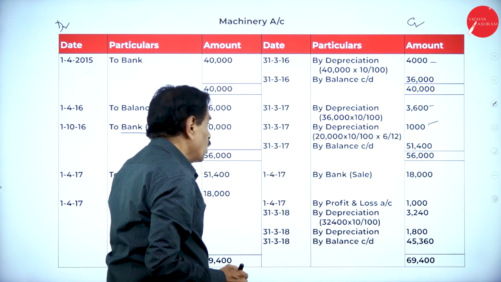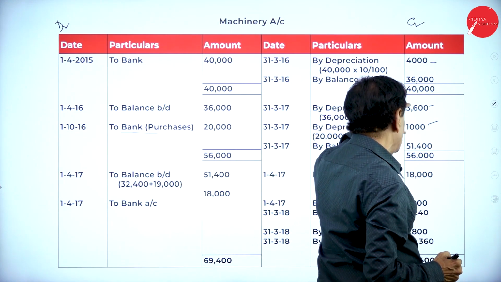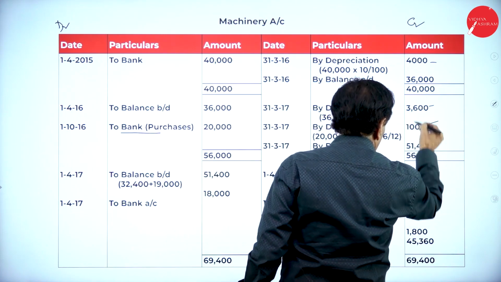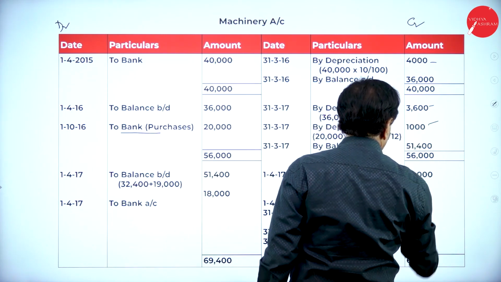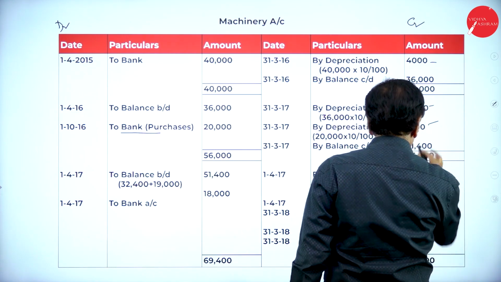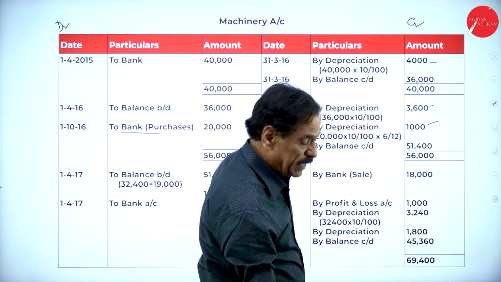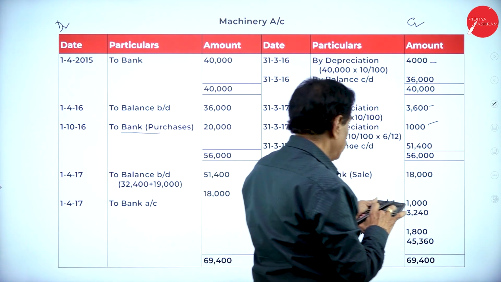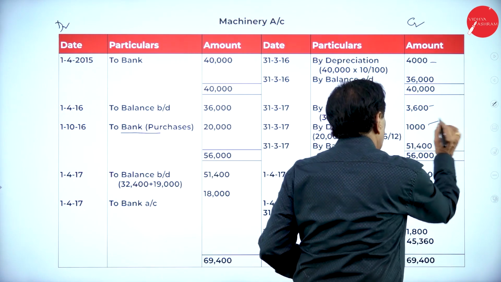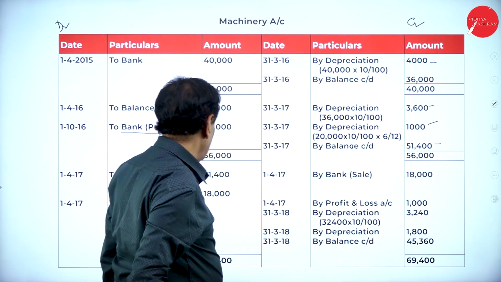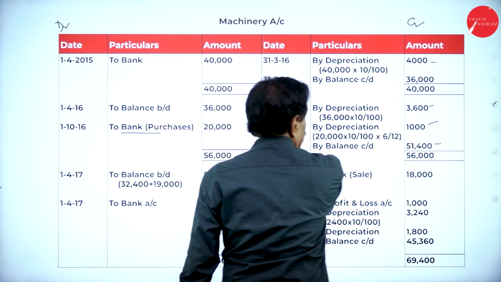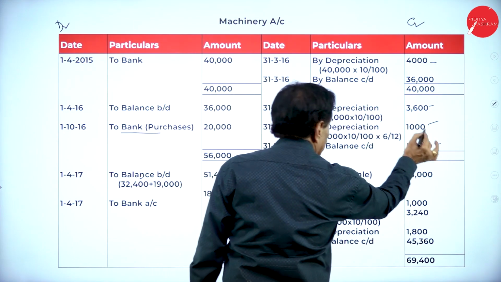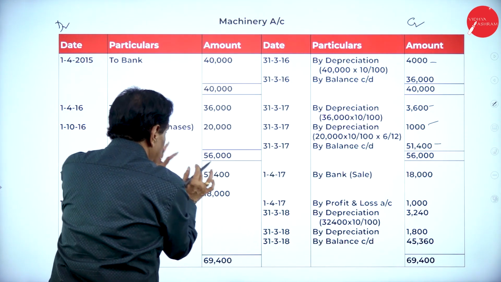So totally we have got 56,000. Out of that, depreciation of 4,600 has gone, so the balance is 51,400. Brought down, how will it be? 36,000 minus 3,600 is 32,400. 20,000 minus 1,000 is 19,000. If we add both, it will be 51,400.